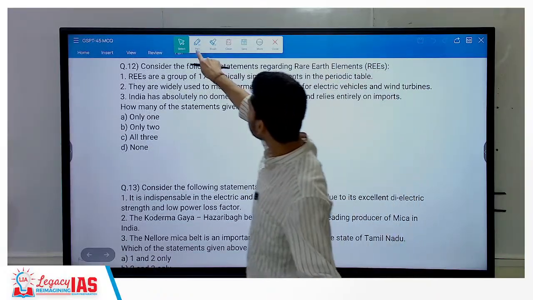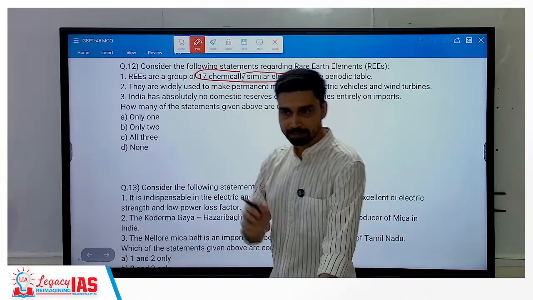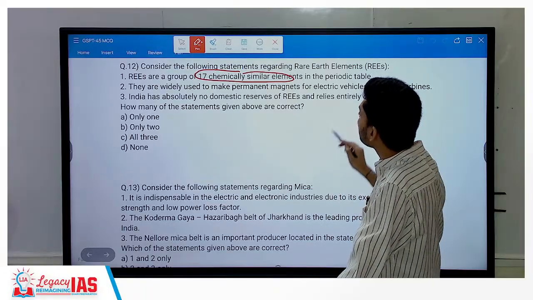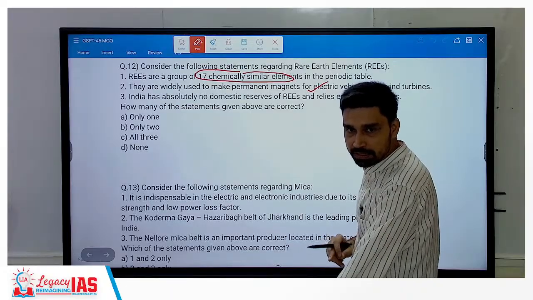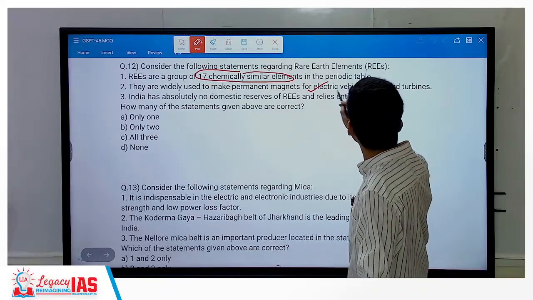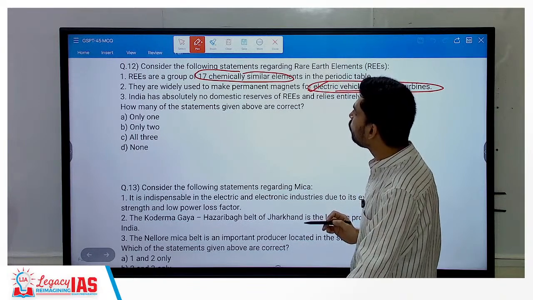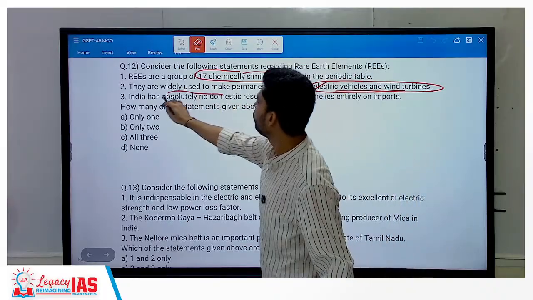Then rare earth elements are a group of 17 lanthanide series elements. They are considered rare earths in the periodic table, widely used to make permanent magnets. That is why they are in use. Sintered permanent magnets we have discussed in current affairs classes. That is where they are being used for EVs and wind turbines. India has absolutely no domestic reserve of rare earths and relies entirely on imports. This is incorrect. Absolutely no is incorrect.